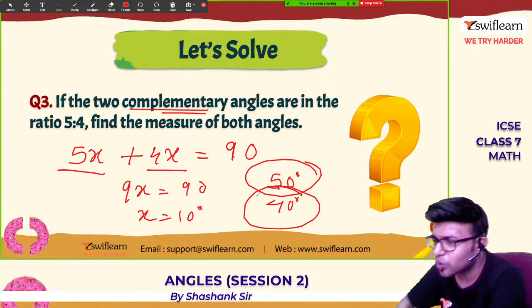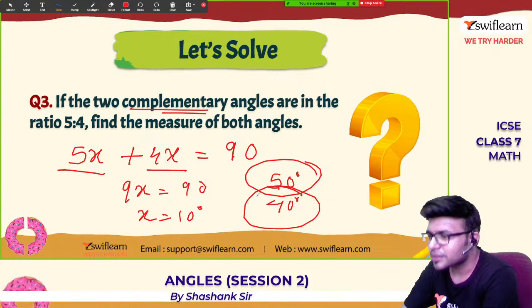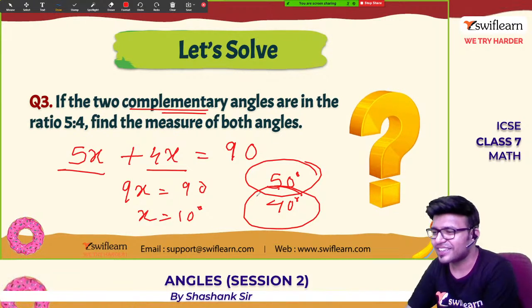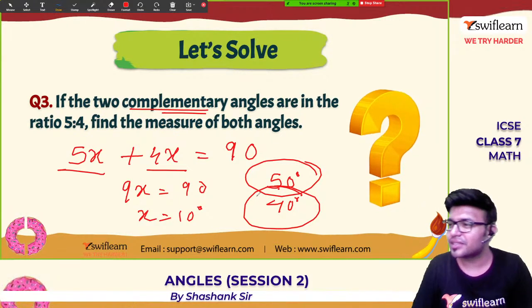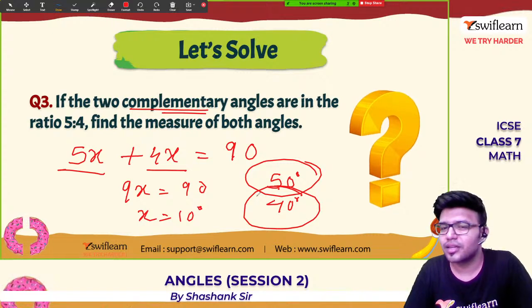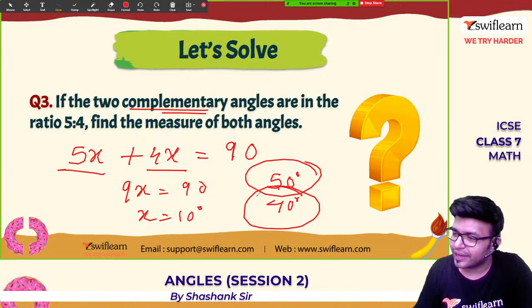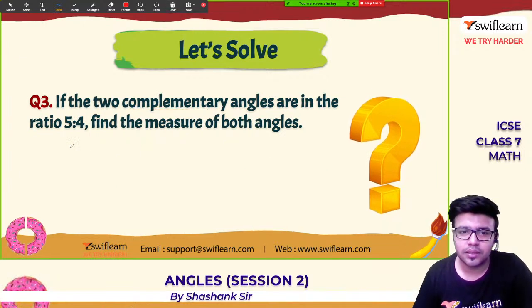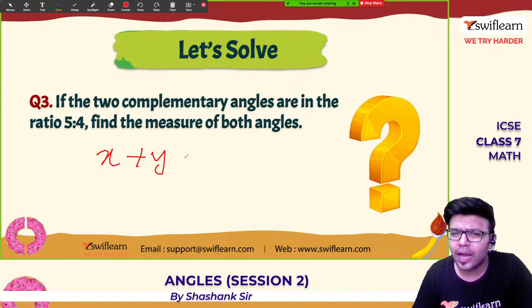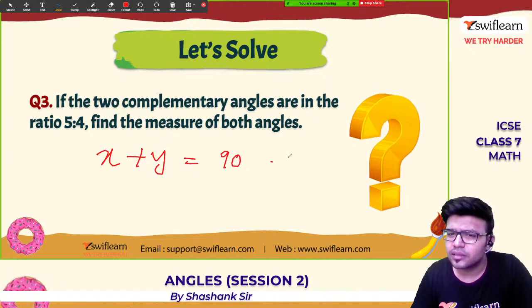Let me see who has solved this right. Okay, everyone has done it wrong so far. Correct it, guys, correct it. These are the right answers. Complementary angles: when you add the two angles, you should get 90. Look, guys, two angles when you add, you get 90. This is complementary.